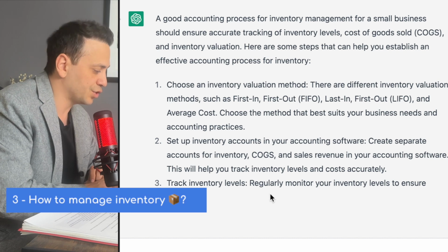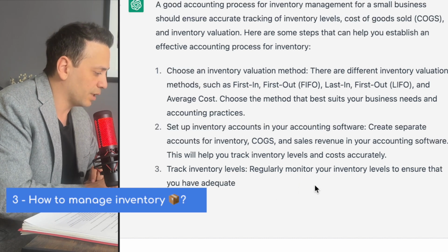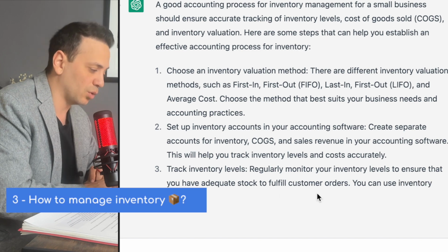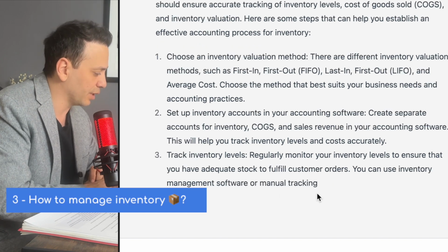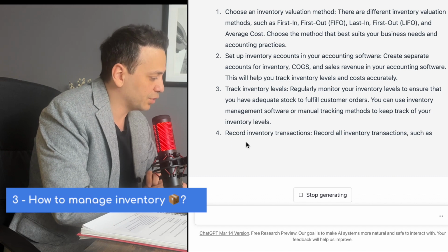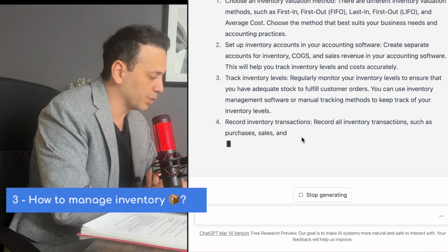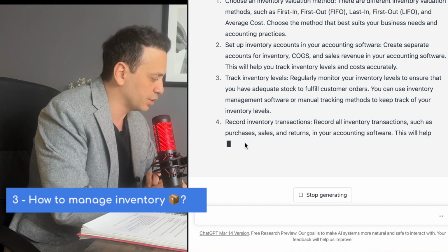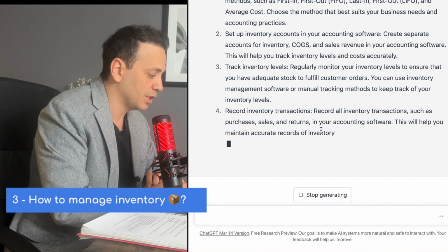Obviously a good practice is tracking inventory level, to monitor your inventory levels to ensure you have adequate stock to fulfill customer orders. Okay, pretty good advice. Let's see what else we got. Yeah, obviously you have to record inventory transactions for your financial statements to be complete. So you've got to record inventory transactions such as purchases, sales, returns. So this is pretty good.